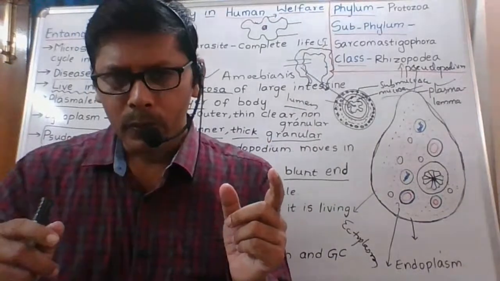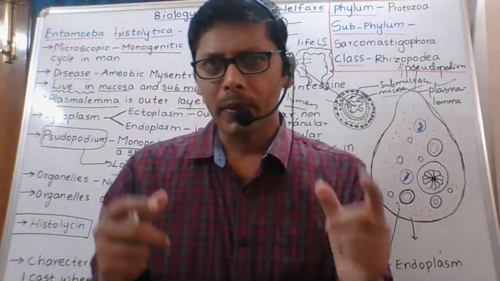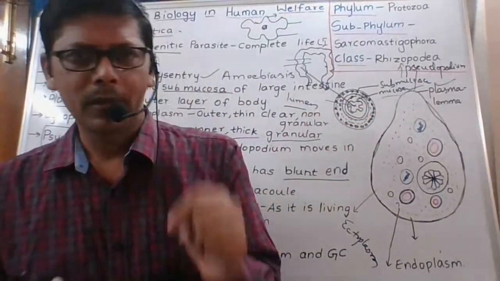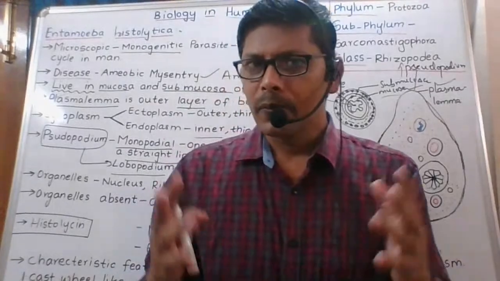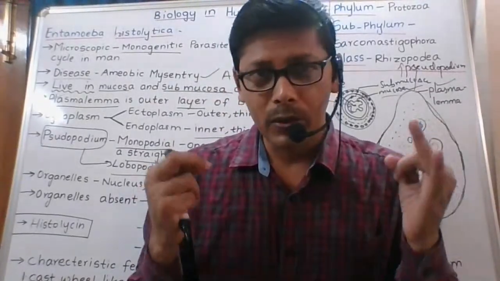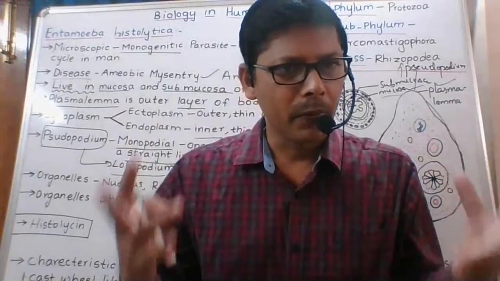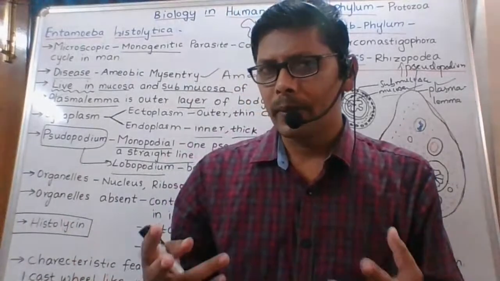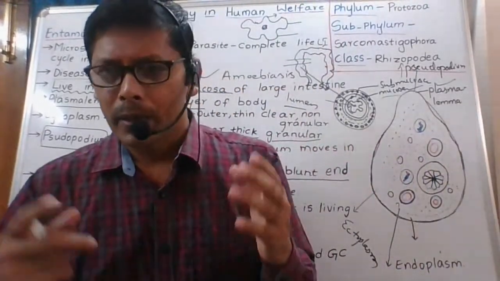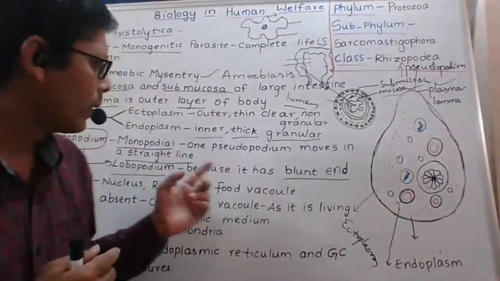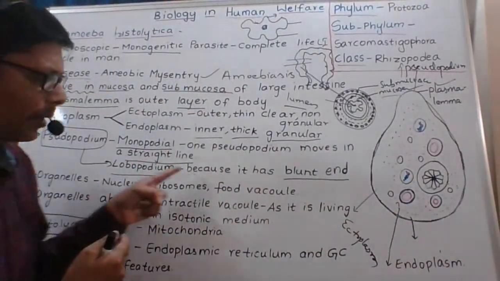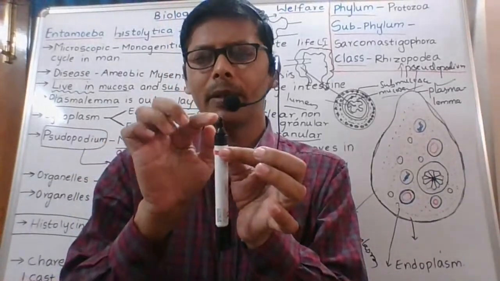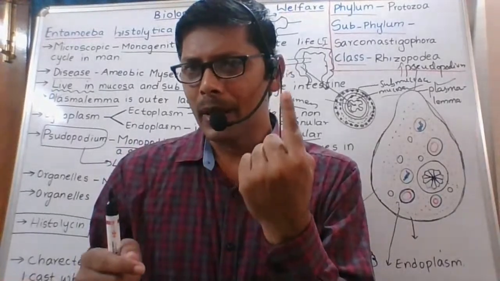Sir, doesn't it move like amoeba? No, it cannot move like amoeba. Amoeba is polypodial, many pseudopodia are present, but this has only one pseudopodium. For example, if you have one leg and we have two legs, there is definitely a change in our way of locomotion. Because it has only one pseudopodium, it moves in one direction. That pseudopodium is called lobopodium because it has a blunt end, not a pointed one.